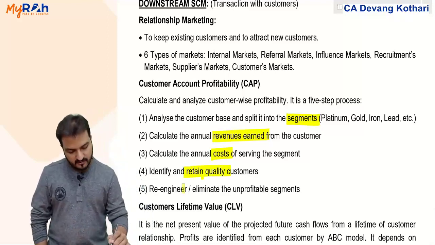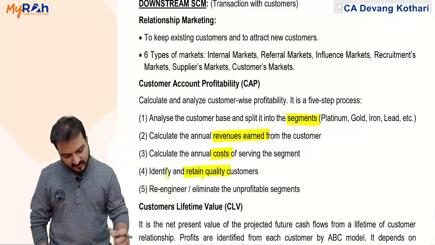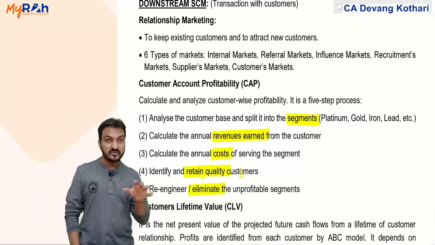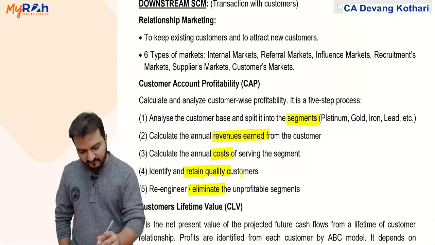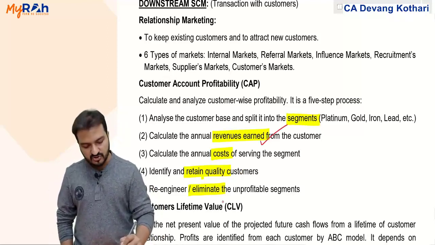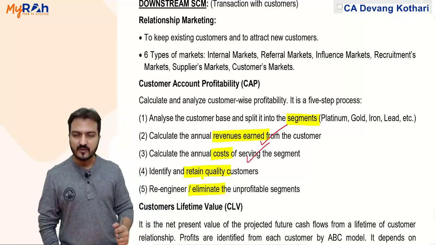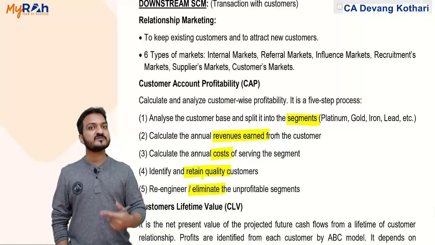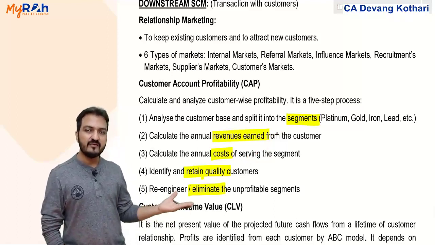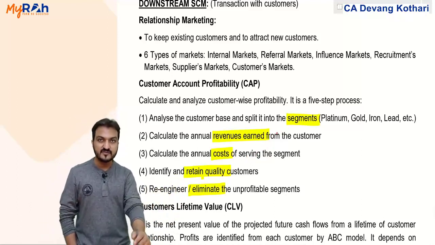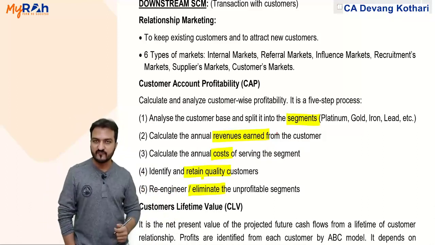And step 5, re-engineer or eliminate unprofitable customers. Unprofitable means those customers in which the revenue is very less, but the cost of serving that customer is very high. If the revenue you are getting from that customer is less and the cost of that customer is more, then might as well eliminate those customers. Eliminate unprofitable segments. This is my customer account profitability.